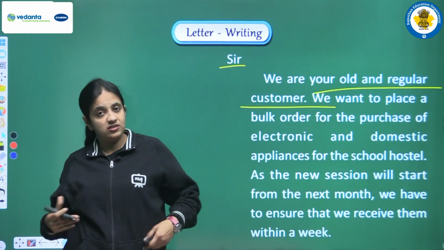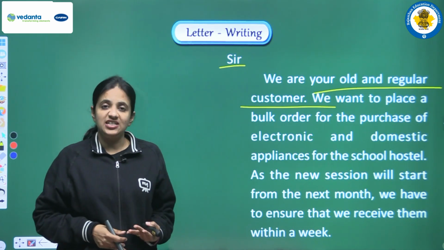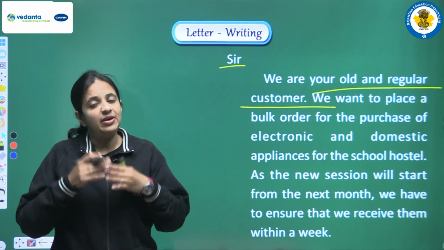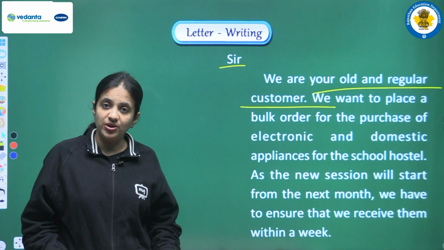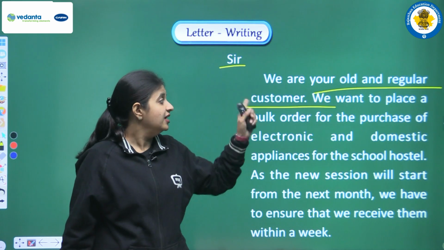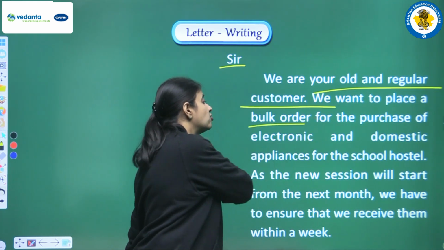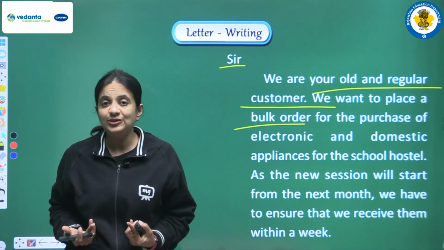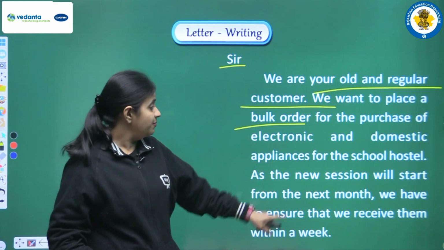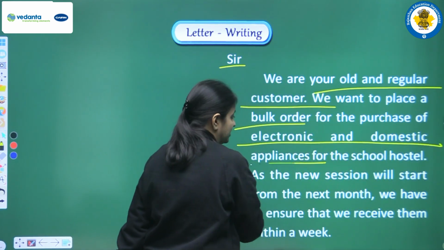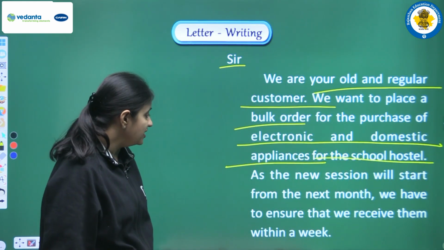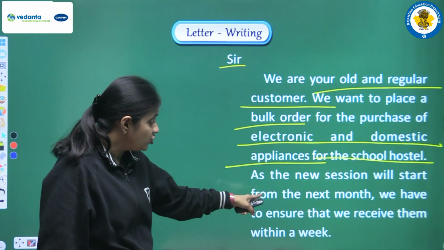Because we are hostel warden, so in a hostel obviously जो चीज़ें हैं like fans, geysers, ovens, so इनकी constantly requirement रहती है, right? So इससे पहले भी हमने ये सारे सामान purchase किए होंगे. So for that we can use this kind of sentence, that we are your old and regular customer. Next we are writing that we want to place a bulk order. Okay, obviously हॉस्टल के लिए हमें एक फैन तो लेना नहीं होगा, हमें एक ओवन तो लेना नहीं है. So we want to make a bulk order for the purchase of electronic and domestic appliances for the school hostel. Clear?